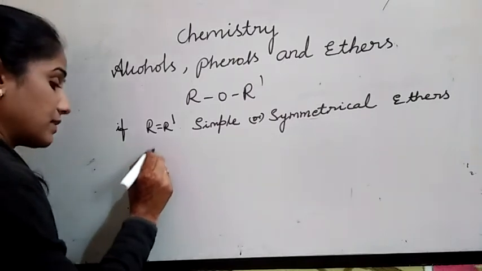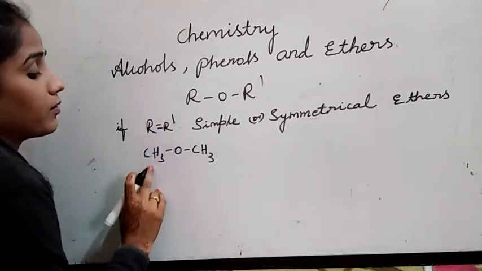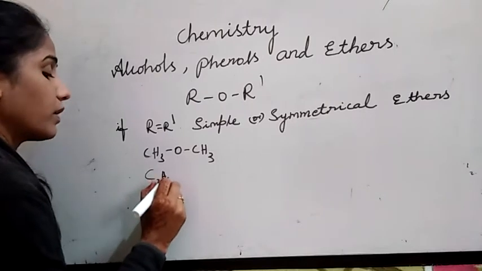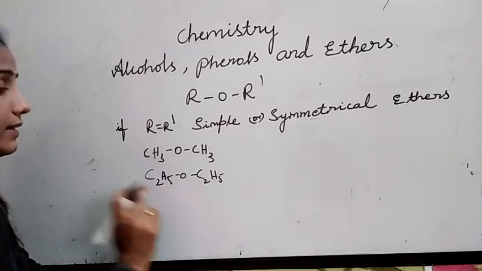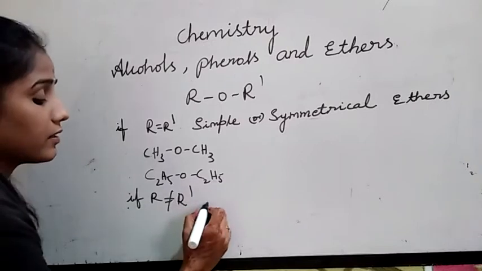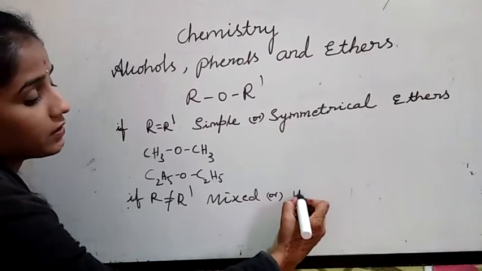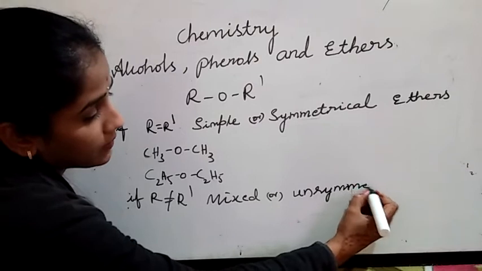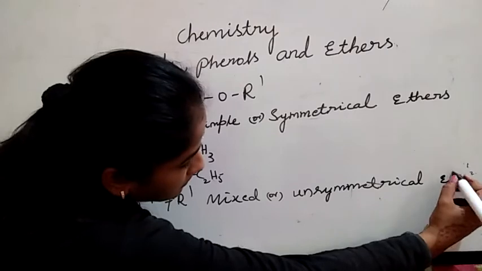I am giving examples like CH3OCH3. See, both the R groups are same. Dimethyl ether. C2H5OC2H5. So, diethyl ether. If R is not equal to R dash, they are called mixed ethers or unsymmetrical ethers.